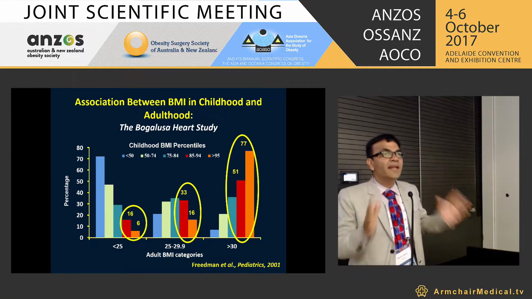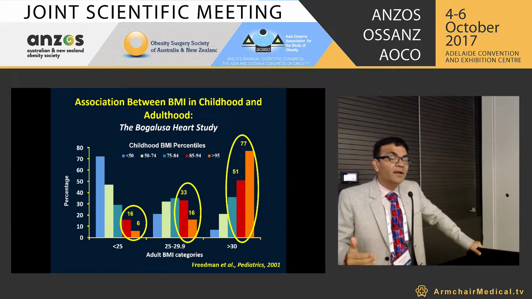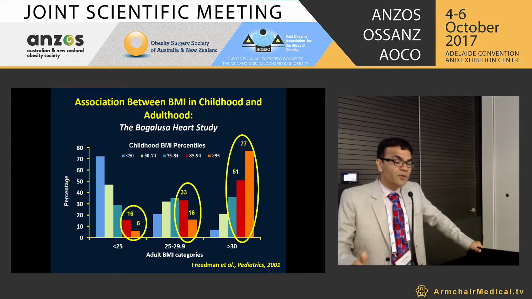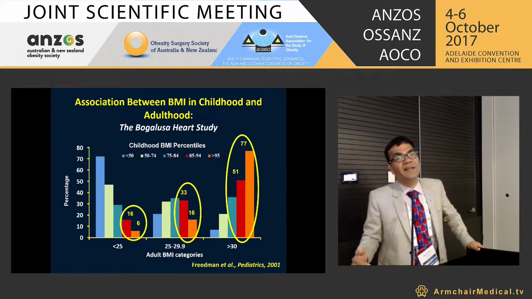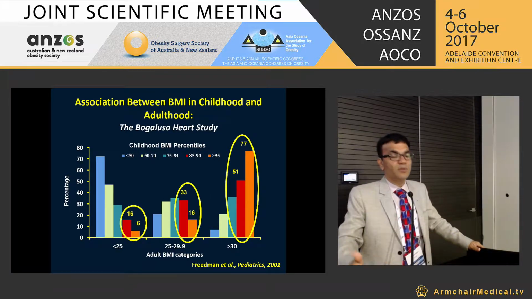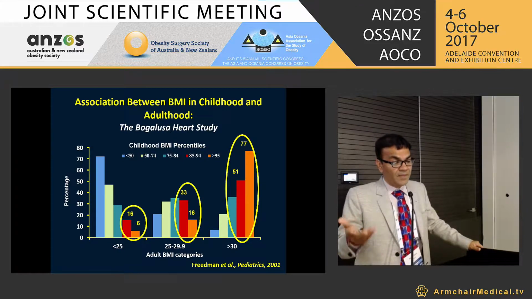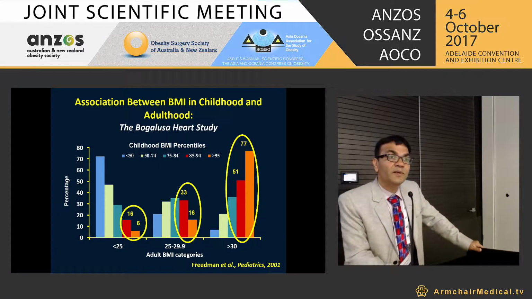It means there is a direct correlation: for children with a childhood BMI percentile of 85 to 94 and more than 94, the adult BMI at the age of 21 to 23 was more than 30, as well as 25 to 29.9.